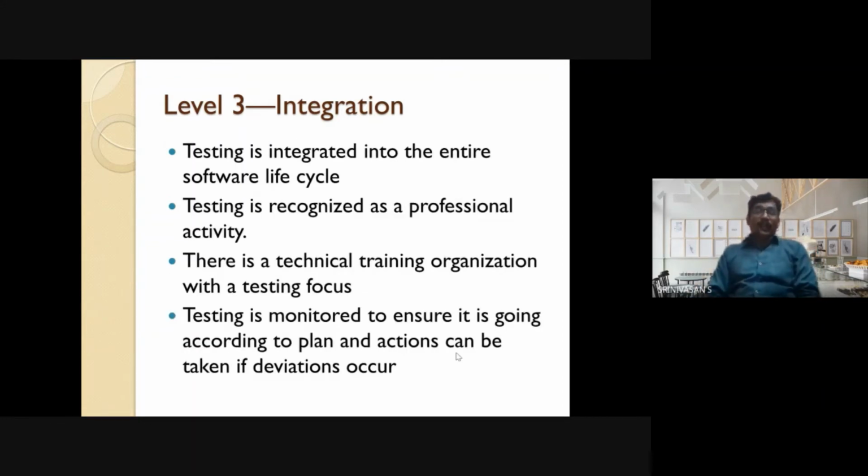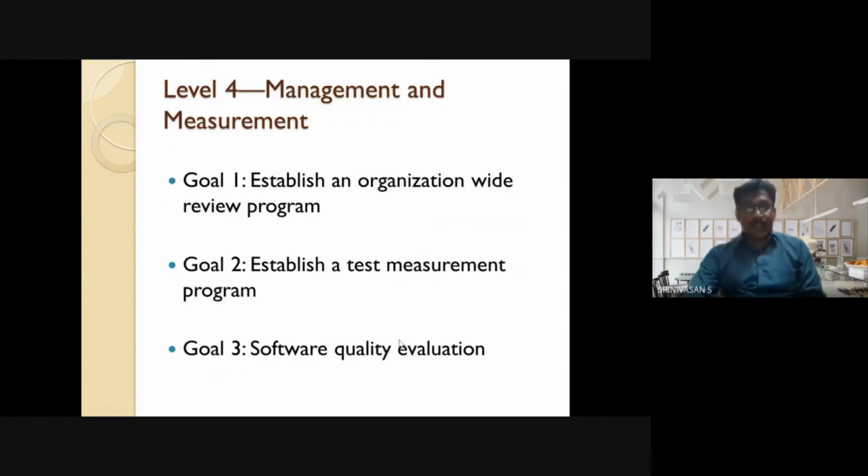In the third level, companies integrate testing into the software development lifecycle. So testing can be seen as a professional activity. There is a technical training given to the software testers. Testing is monitored to ensure that the process is going as per the plan. So the software will be released on time.